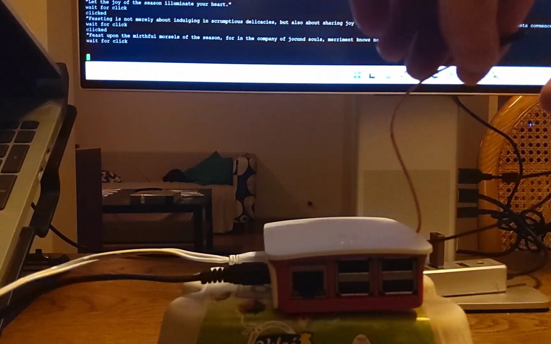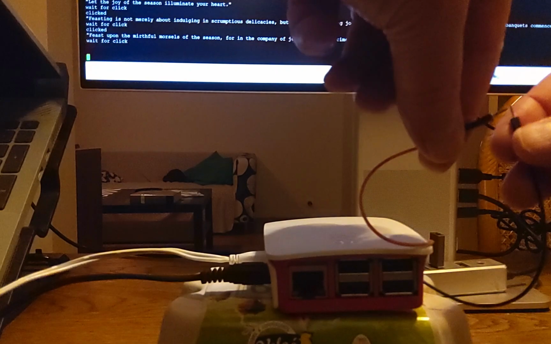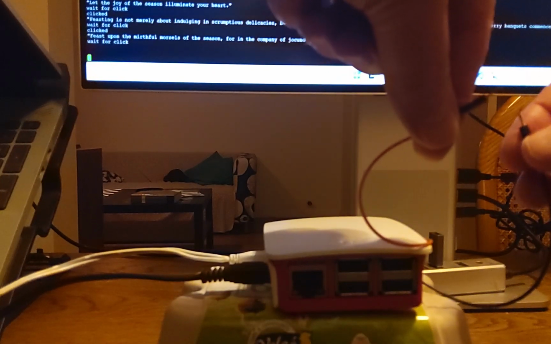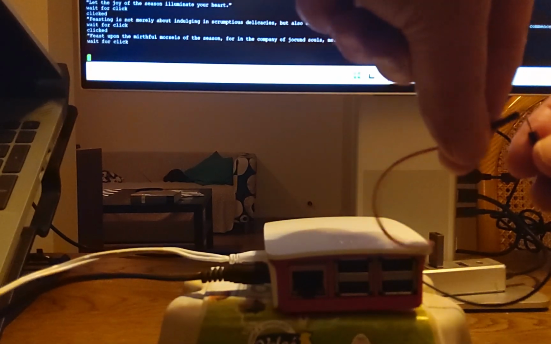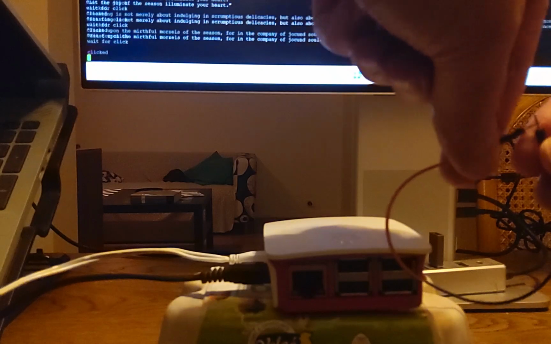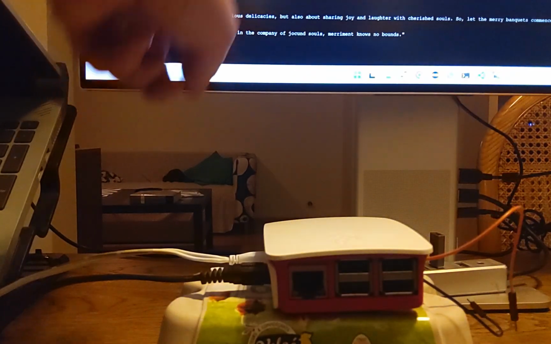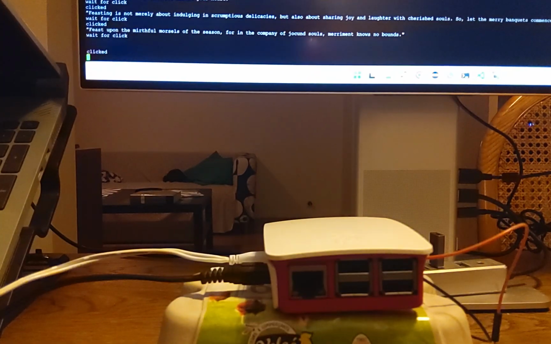So first of all, I'm going to click the button here by touching those two pins together. You would see a click on the screen, and then a bit later, about 20 seconds later, the device should say the quote. Click. There you see that it clicked. Now let's wait for ChatGPT to come back and give its quote.